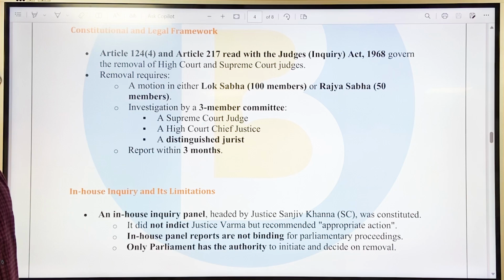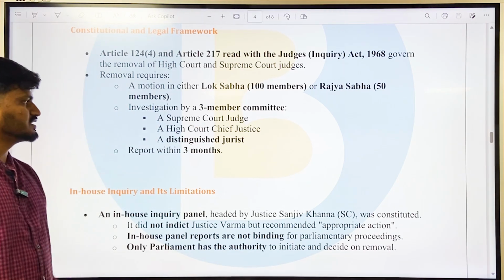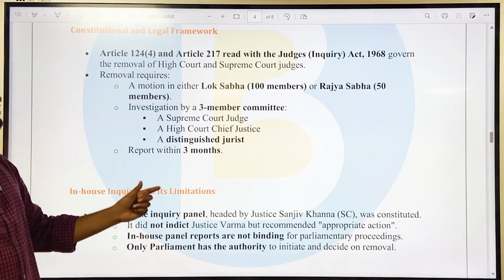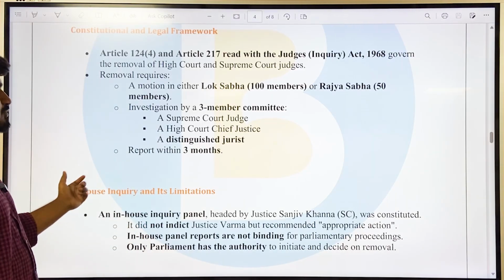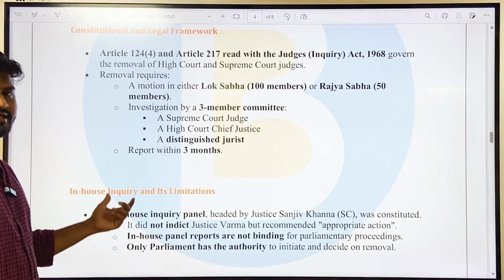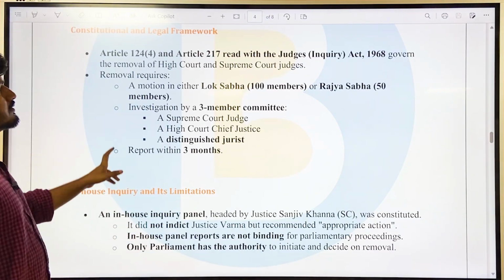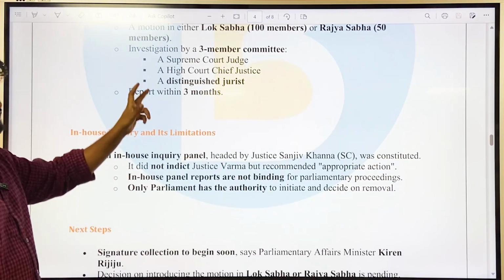Then there is an investigation by a 3-member committee, that is a Supreme Court Judge, a High Court Chief Justice and a distinguished jurist, and that is to be reported within 3 months. Once it is reported in Parliament, it has to be passed by both houses with a special majority. Okay, only then is the judge removed.